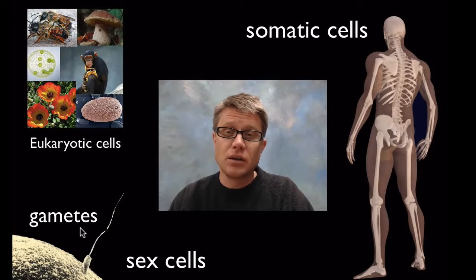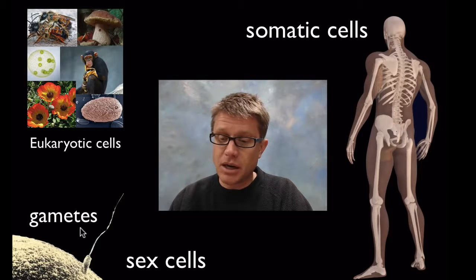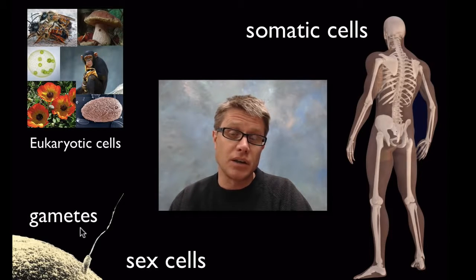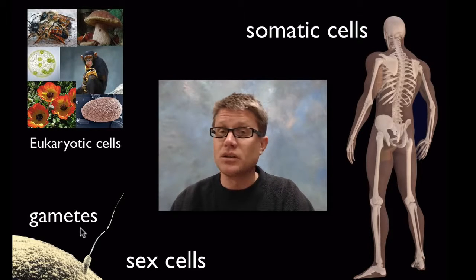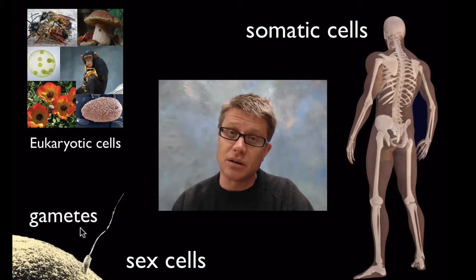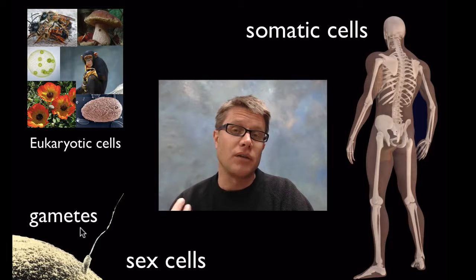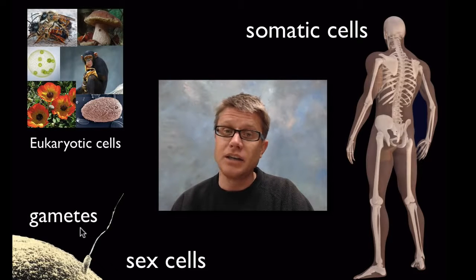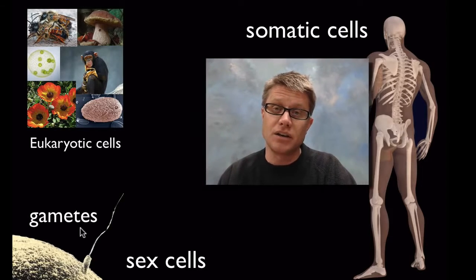So in humans, the only cells inside our body that are going to be gametes are going to be sperm in males, and then the eggs or the ovum that are found inside females. How are they different? Remember, somatic cells, or the body cells, are going to be diploid in humans. They're going to have 2 copies of every gene and therefore 2 copies of every chromosome. Gametes are only going to have 1. So sperm and egg each provide you with half the DNA that you get.